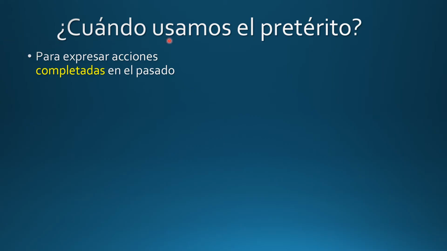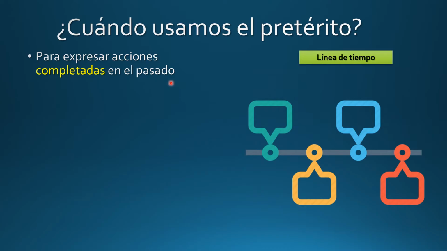¿Cuándo usamos el pretérito? Para expresar acciones completadas en el pasado. We use the preterite to express completed actions in the past. And to help you remember that, visualize a timeline. Una línea del tiempo.